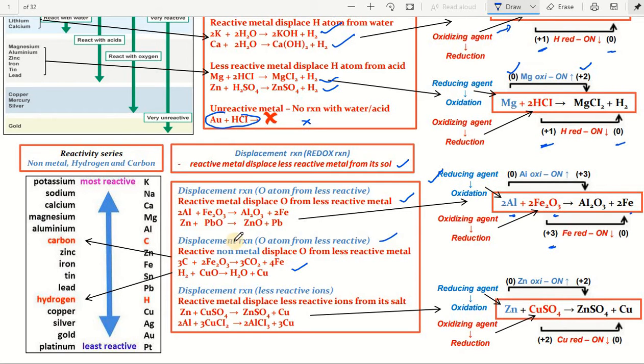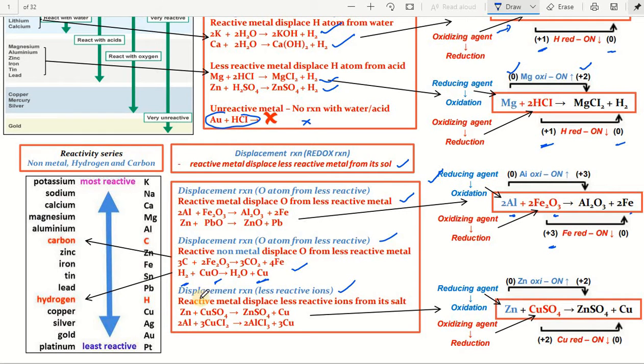That means a reactive non-metal displaces oxygen from a less reactive metal. So not only metals, non-metals are also considered in redox displacement reactions. Hydrogen is a non-metal. It displaces oxygen from copper oxide, as hydrogen is a reactive non-metal which displaces oxygen from the less reactive copper metal in this reaction.